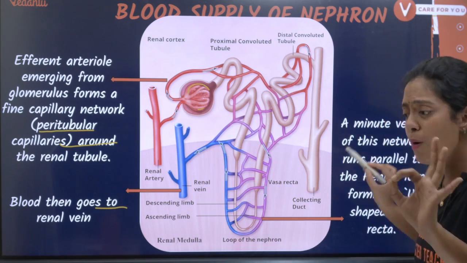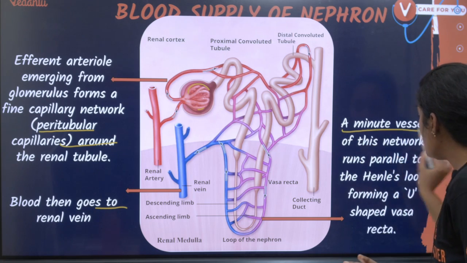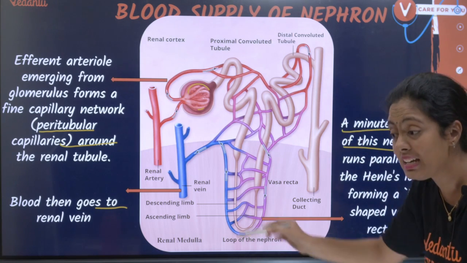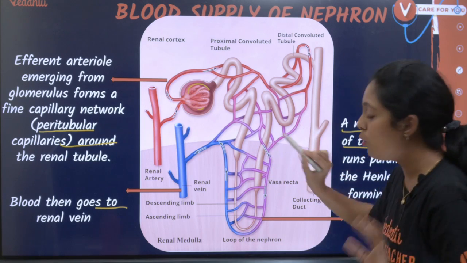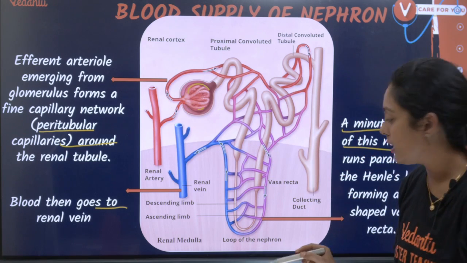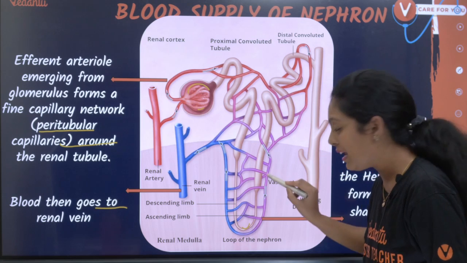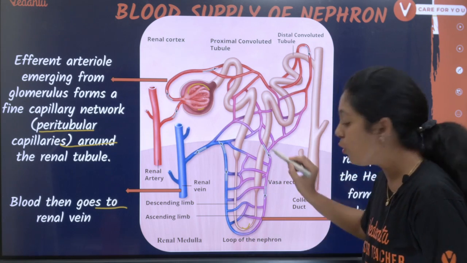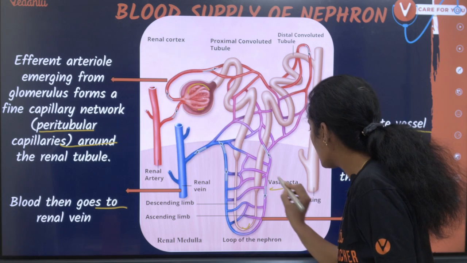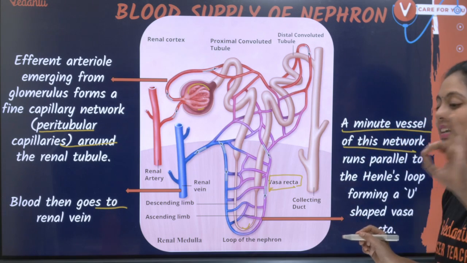Very important: a minute vessel of the peritubular capillary runs parallel to the loop of Henle. Everyone concentrate a little here. This is your loop of Henle. There is a blood vessel that runs parallel to the loop of Henle, and we call it vasa recta.